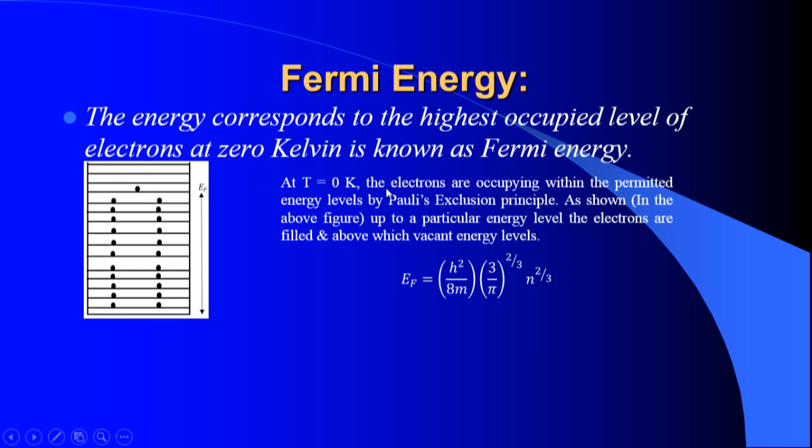At absolute 0 Kelvin, the electrons occupy the energy levels permitted by Pauli's exclusion principle. As shown in the figure, up to a particular energy state the electrons are filled, and above which the energy states are vacant.